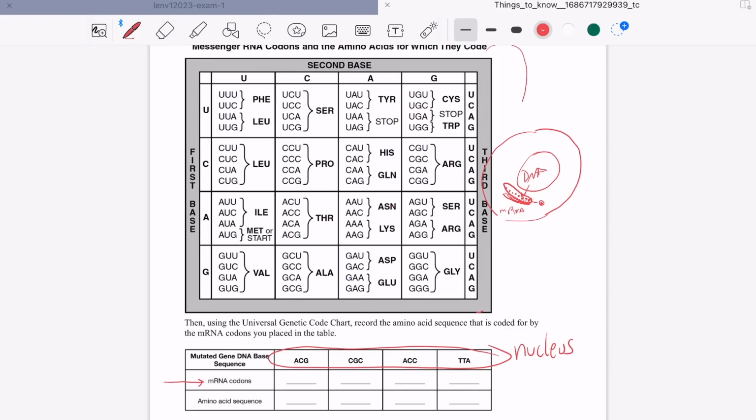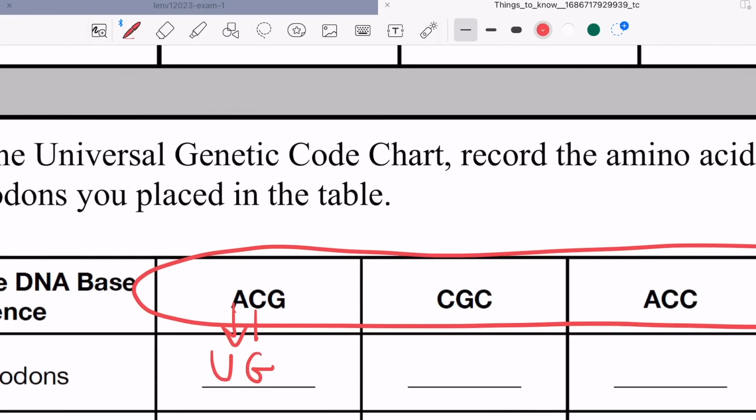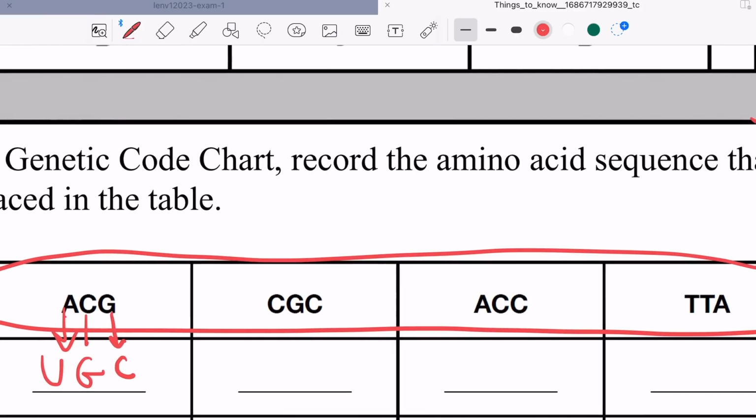So you have an A. So this is U, not a T. C goes with G. Let me make this bigger. G goes with C. Okay, next.